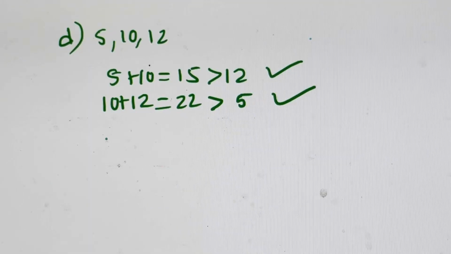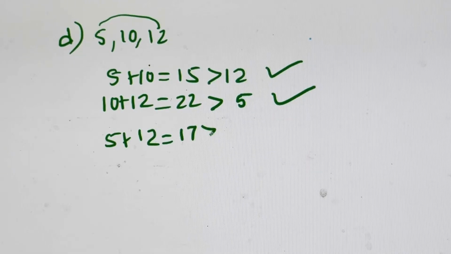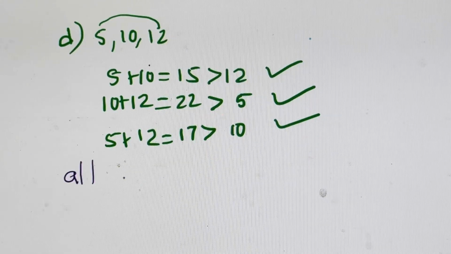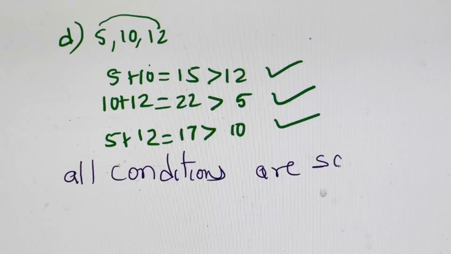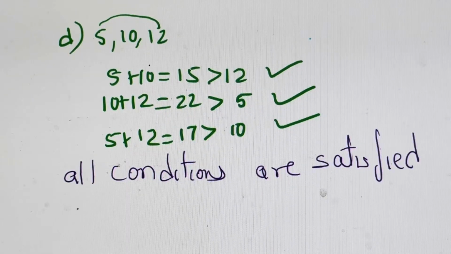So this also satisfies. Then we take 5 and 12. So 5 plus 12 is 17. That's greater than 10. So this also satisfies. Right? So as all conditions are satisfied, the triangle exists.